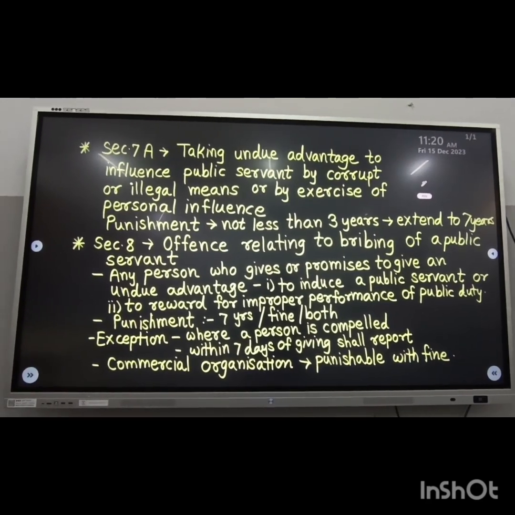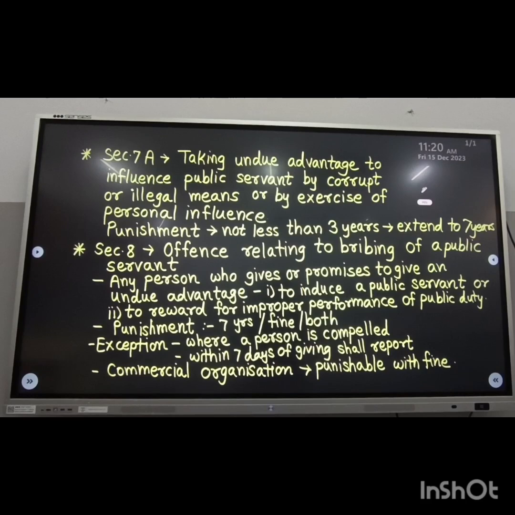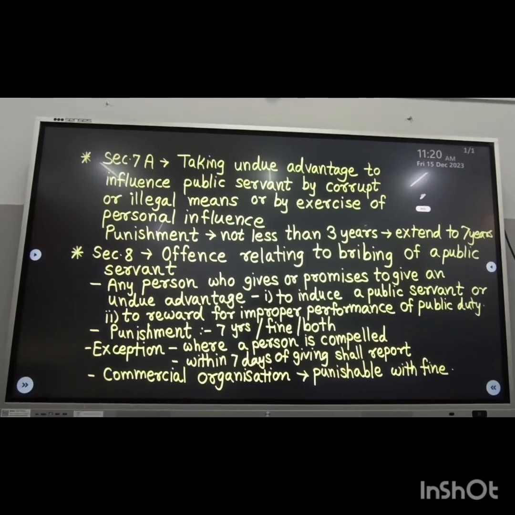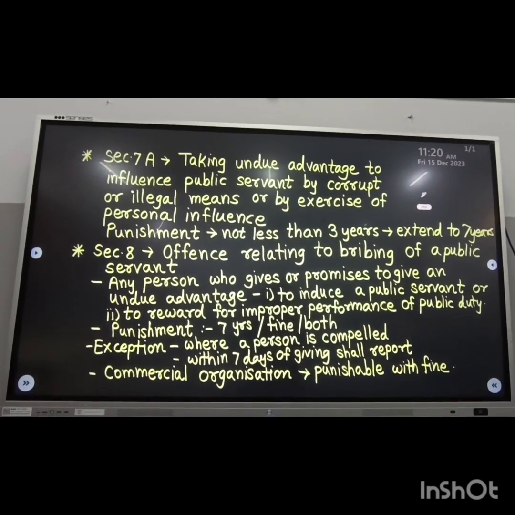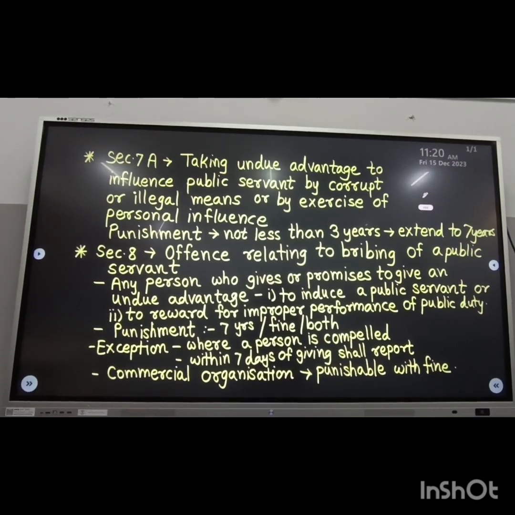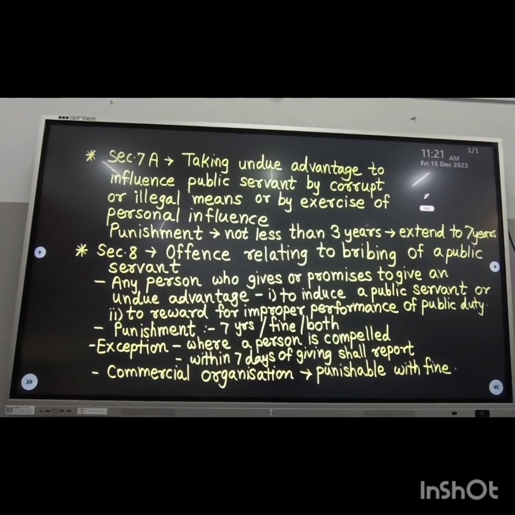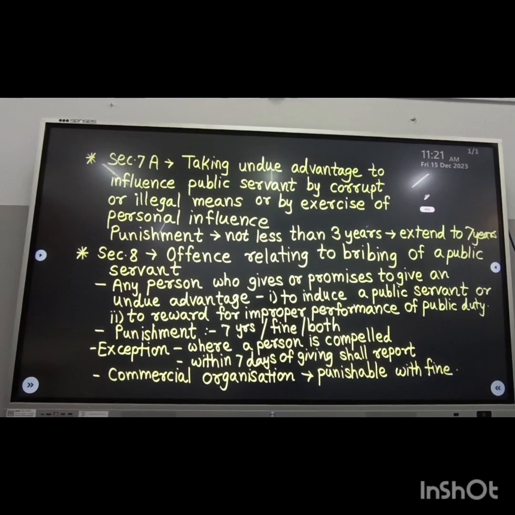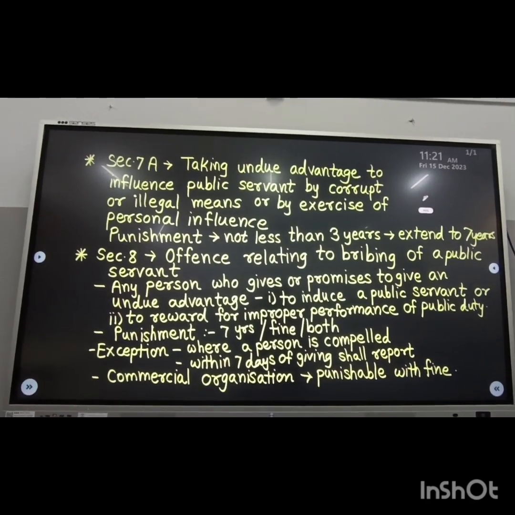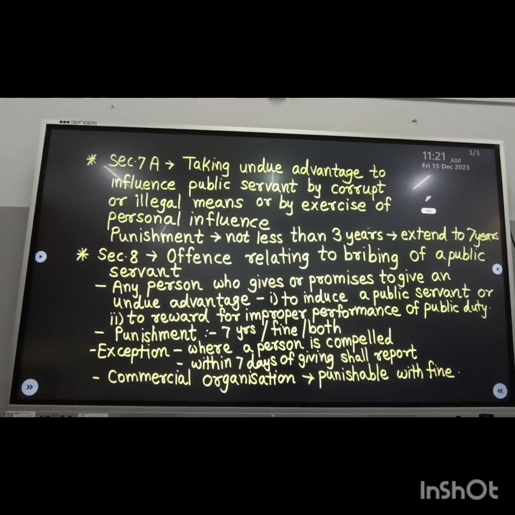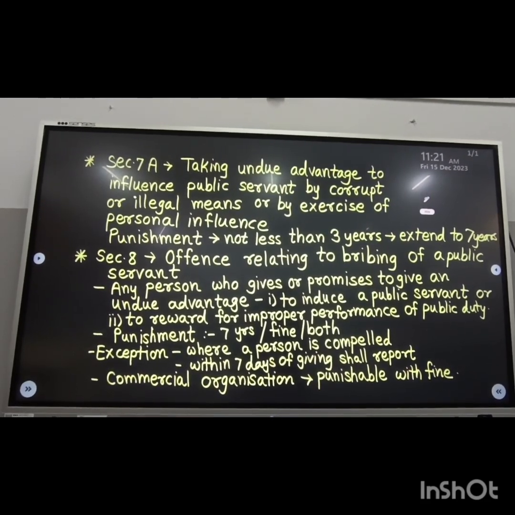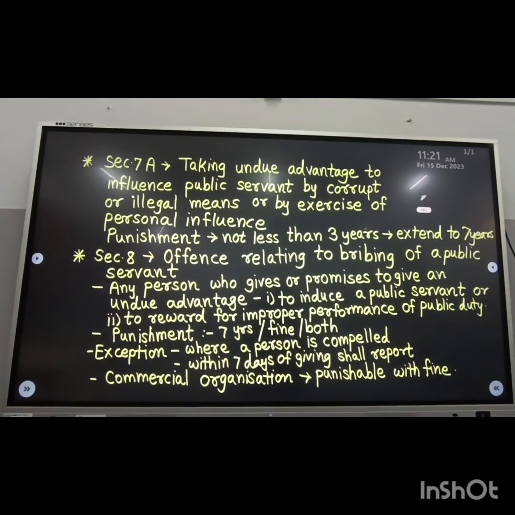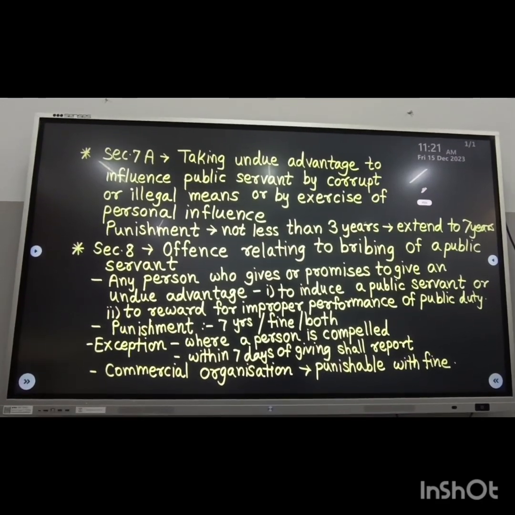There is one exception also: where a person is compelled to give the undue advantage, he is not liable under this offense, provided that he reports this to the proper law enforcing authority or to the investigation agencies within 7 days of giving. So it is a very important one. Then the next point is that if such an offense under section 8 has been committed by a commercial organization, then it will be punishable with a fine only.